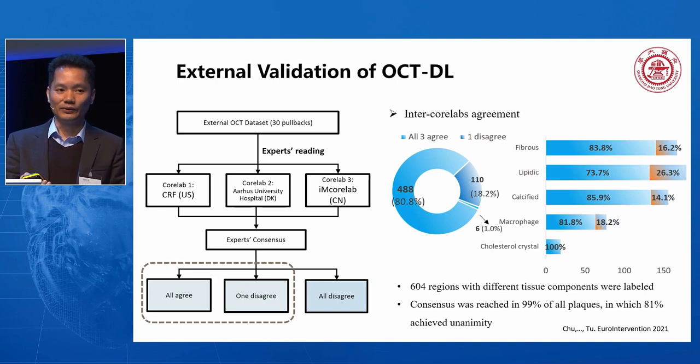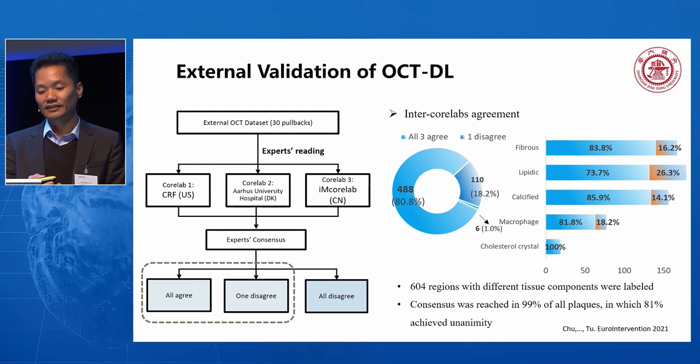One is all three collaborators agree, another is two agree and one disagrees, and the last is all three disagree with each other. We used majority voting, and if two collaborators agree, then we set them as the consensus data for the validation of the AI. The lower image shows the inter-collaborator agreement. As you can see, in about 99% we could reach consensus, and only 80.8% had all three agree. The agreement is highest for crystal, and lowest for lipidic plaque.